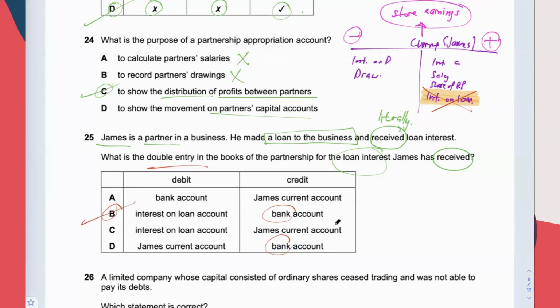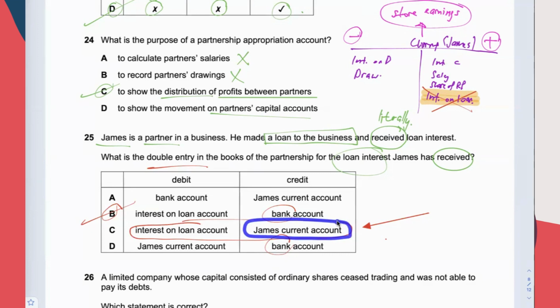What if James has not received the interest? Answer will be C instead. If James has not received the interest, C will be the answer. It will be stored into James's current account instead. It will be taken to the storage, stored inside the current account.